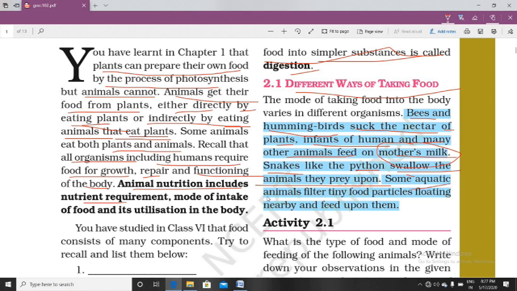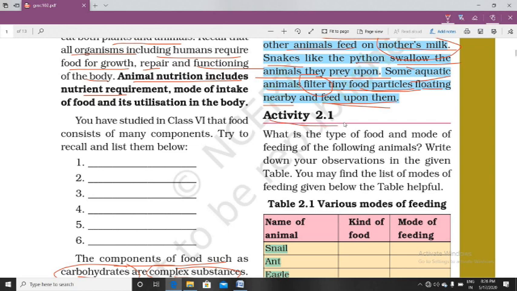Some aquatic animals filter tiny food particles floating nearby and feed upon them. When we talk about aquatic animals, how do they take their food? They are filtering the food particles floating in the nearby water. By the process of filtration, water goes through their mouth, they filter the small organisms and food particles, and feed upon them. Okay, now there is an activity 2.1.